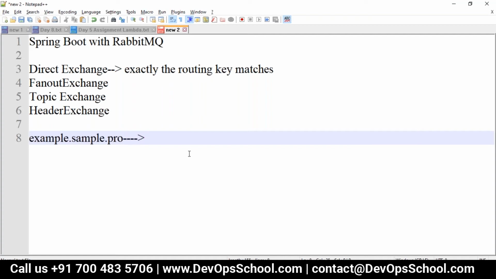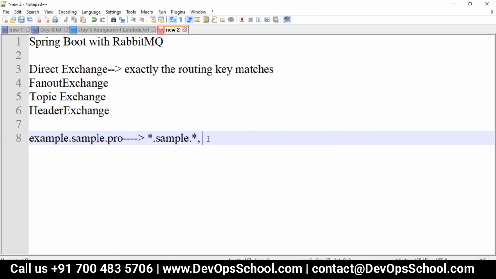Like a key can start with anything, then have only sample in the middle, and then anything can be present after it. Still the topic exchange will be able to match, because if any portion of the key is matched, then the pattern may contain an asterisk to match simple words.